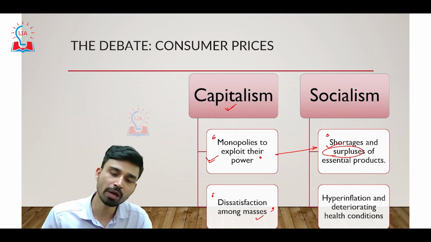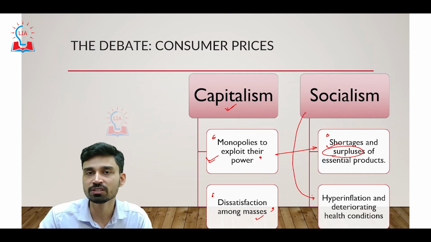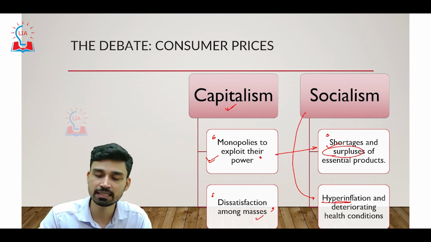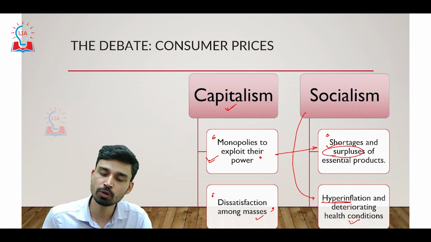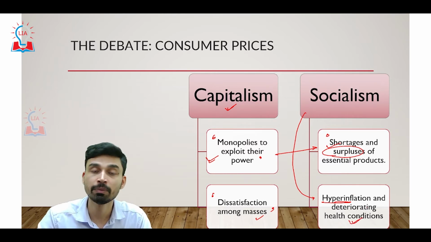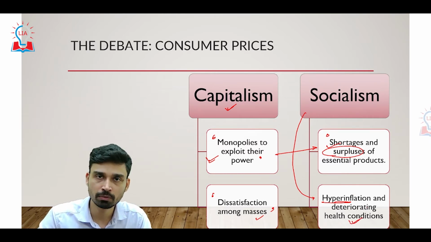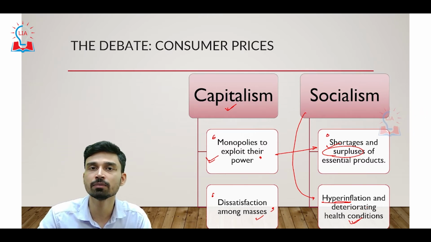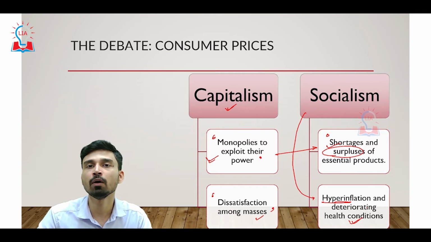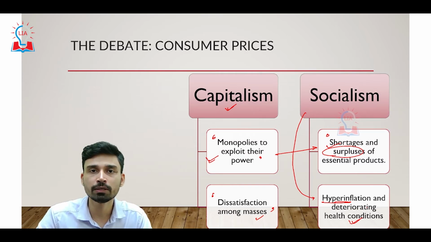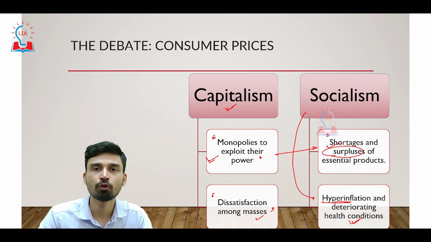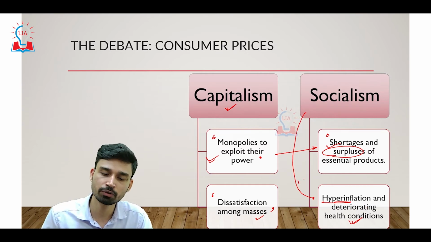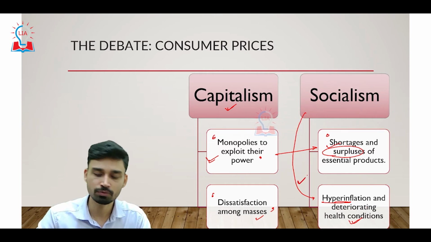Not only that, we have also seen examples where socialistic systems underwent an era of hyperinflation, where prices rose very significantly and very suddenly, and due to this there has also been deterioration in health conditions. The best examples are Venezuela and the Soviet Union. When it was disintegrating, both of these countries suffered a severe bout of hyperinflation, and in one single night the value of the money people were holding fell by almost 40 to 50%. So that is something we have to understand as the bad aspect of socialism.